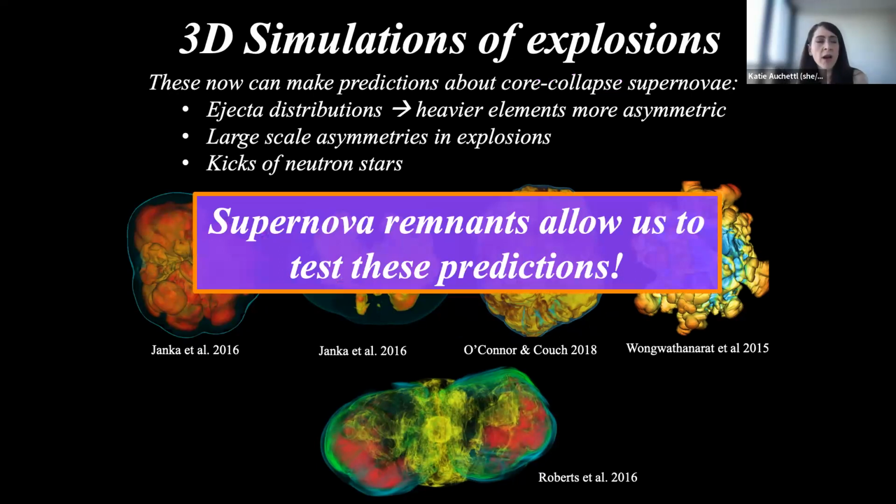And in particular, we can take advantage of the fact that we see a large population of these supernova remnants in our local universe to make statements about the general population of how stars actually explode.